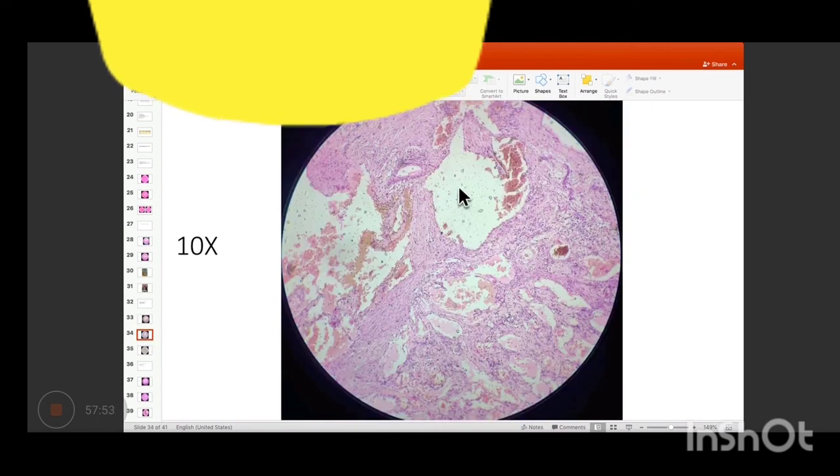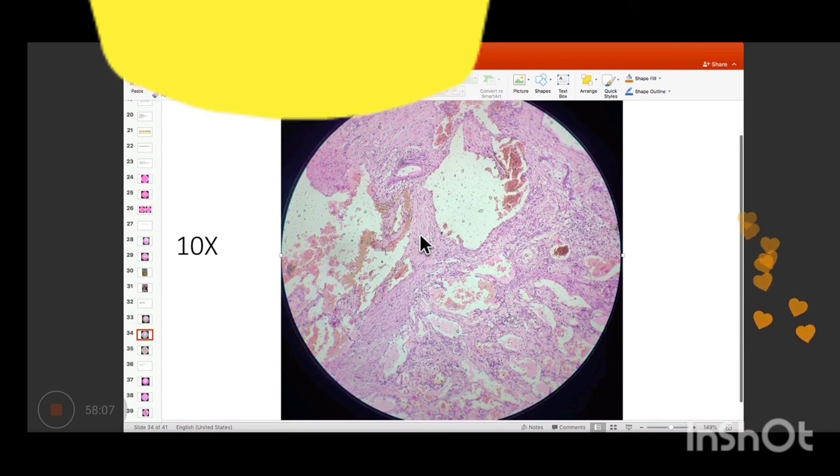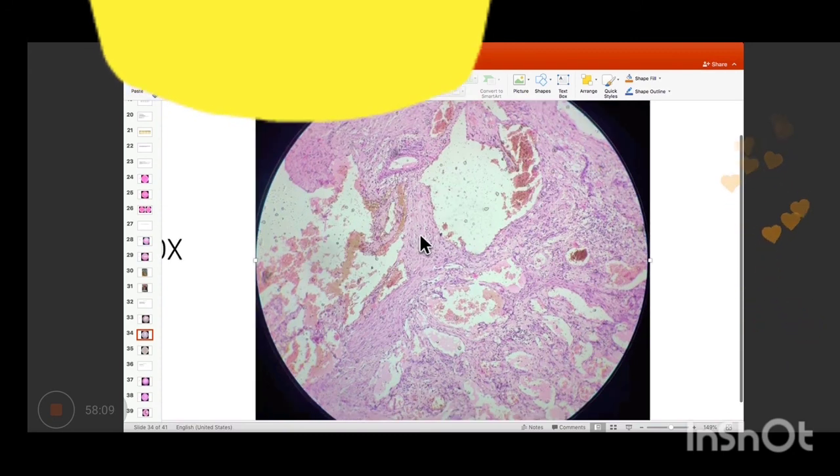So this is another part. So now you can make out these areas do have a lining, right? They're all lined by nuclei. So these are not just open spaces which are filled with blood. These are what? अगर ये lined है तो ये क्या हो गए?